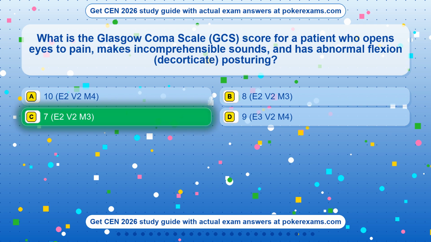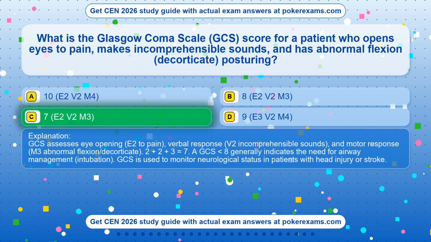7, E2V2M3. GCS assesses eye opening, E2 to pain; verbal response, V2 incomprehensible sounds; and motor response, M3 abnormal flexion/decorticate. 2 plus 2 plus 3 equals 7. A GCS of 8 or less generally indicates the need for airway management, intubation. GCS is used to monitor neurological status in patients with head injury or stroke.